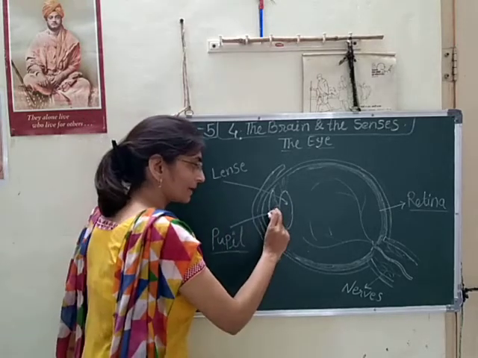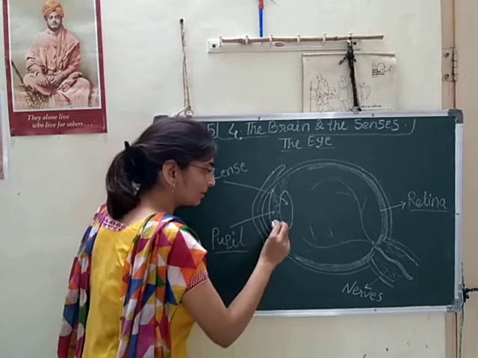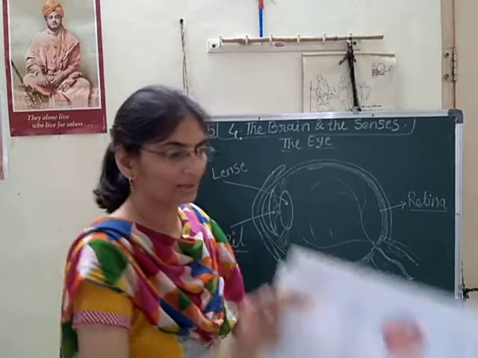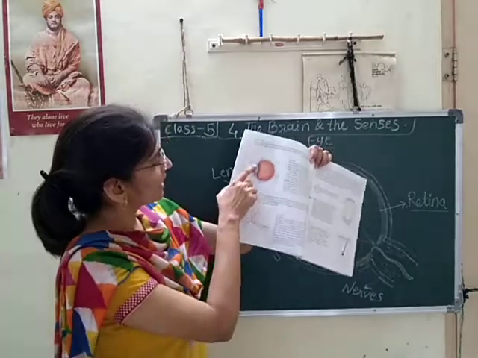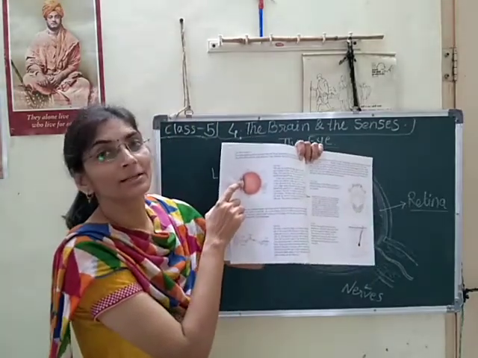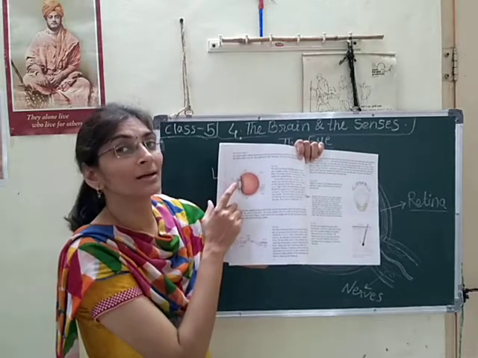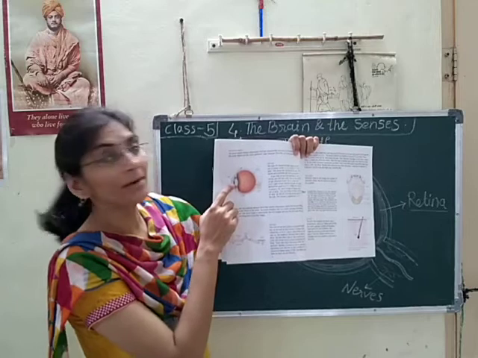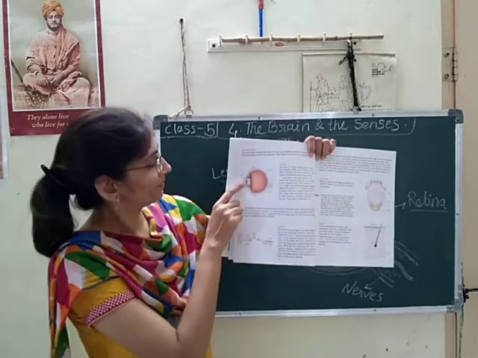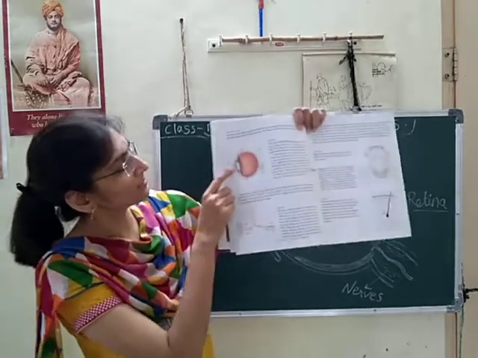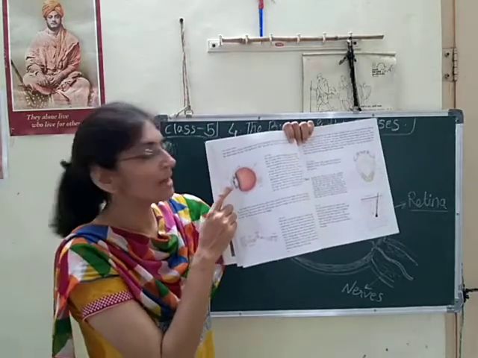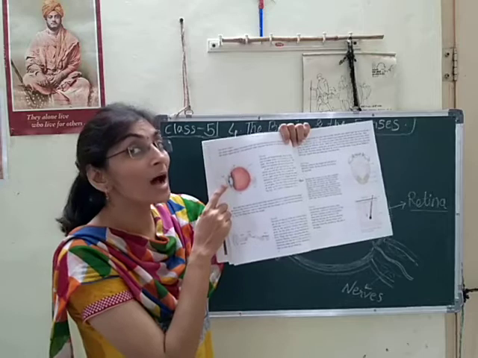Then, very important, around this you see the colored iris, you can see in your textbook also, this blue color. It is the iris. The color of the eye is defined by this iris.